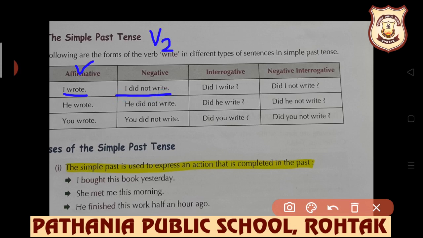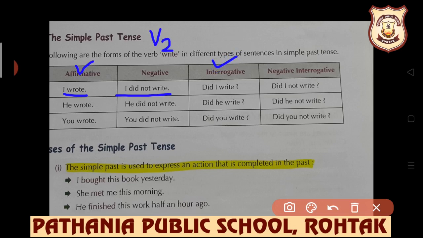Always remember, my dear students, when you are adding did in the sentence, then the first form will be used. Do not write "I did not wrote," because I have told you that in simple past the second form of the verb will be used, but it doesn't mean that with did also you will write the second form. With did, the first form is always used.